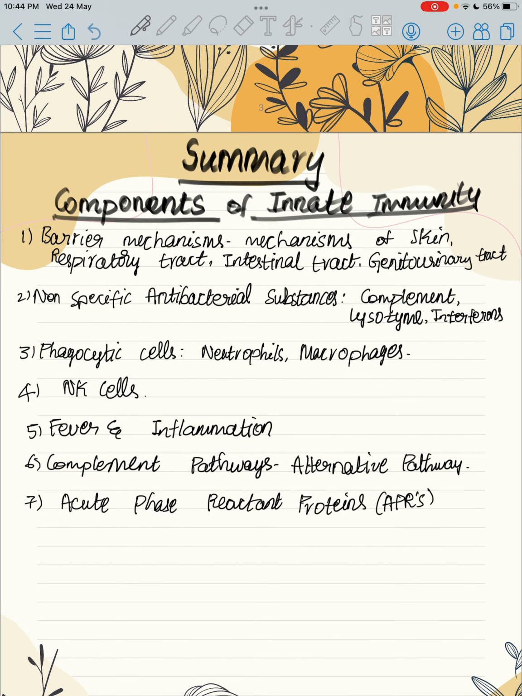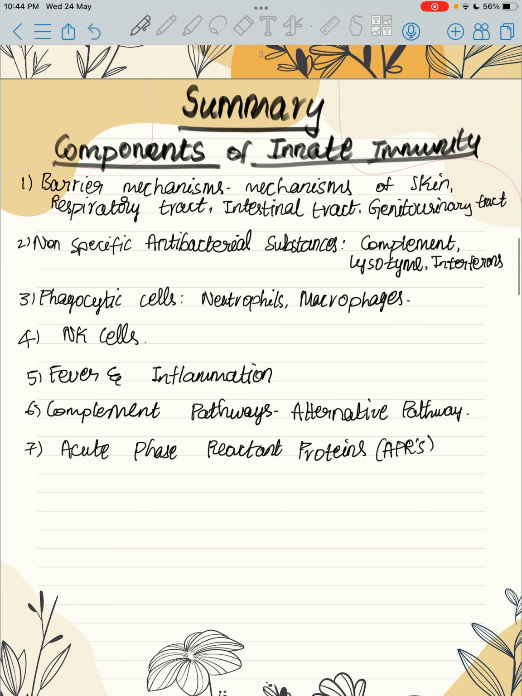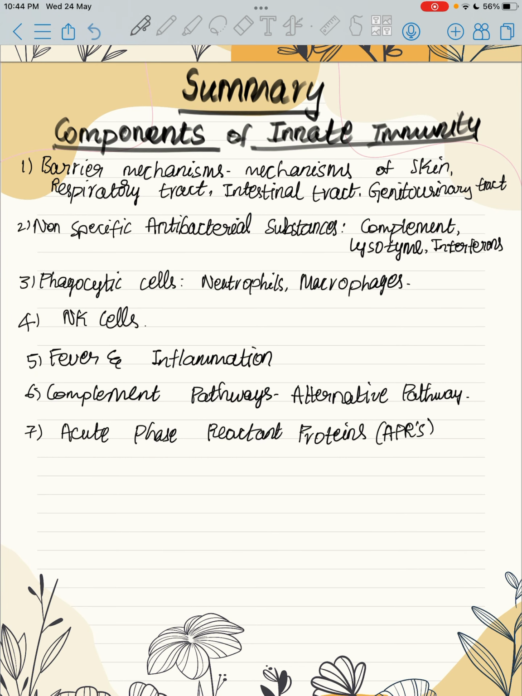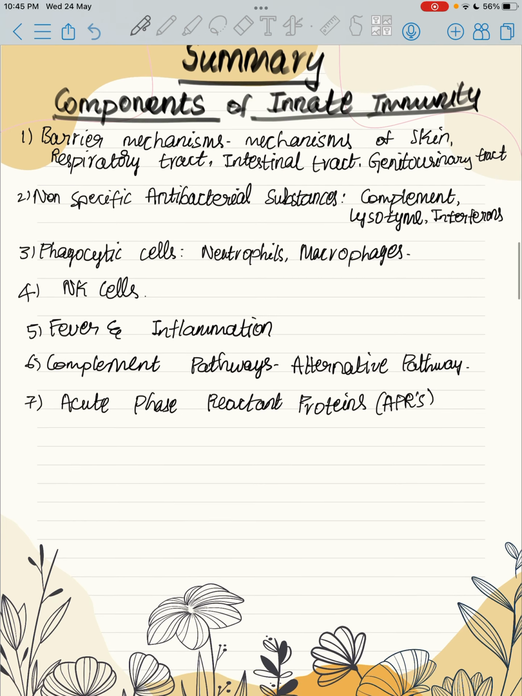Let's summarize. Summary of the components of innate immunity. We saw barrier mechanisms. Mechanisms of skin, respiratory tract, intestinal tract, genitourinary tract are known as barrier mechanisms. Non-specific antibacterial substances such as complement, lysozyme, interferons are also part of innate immunity.